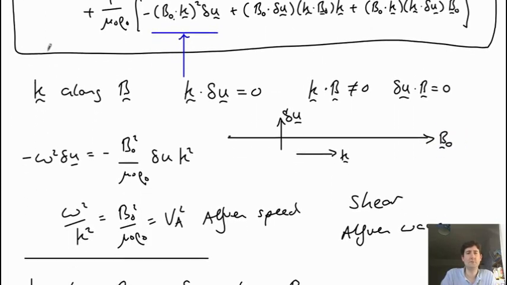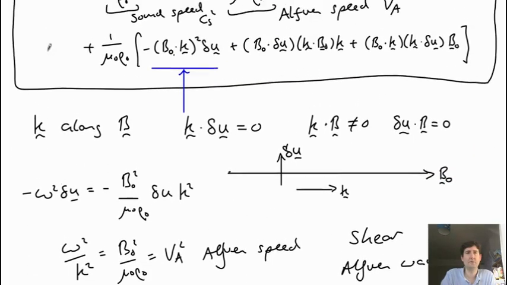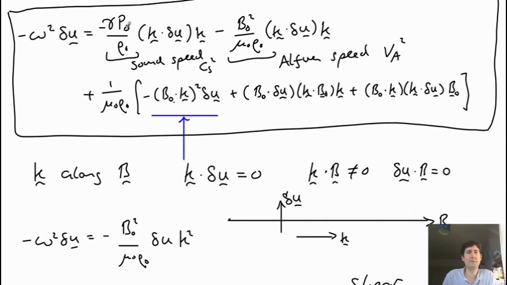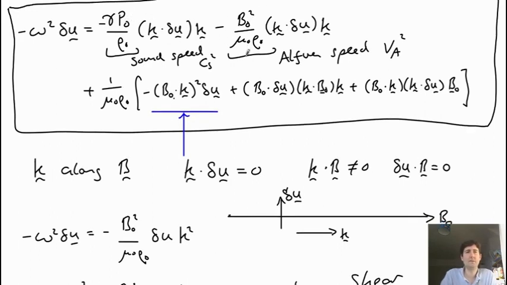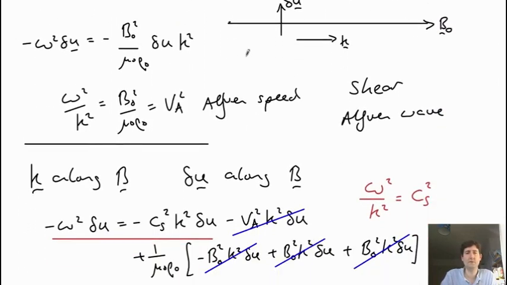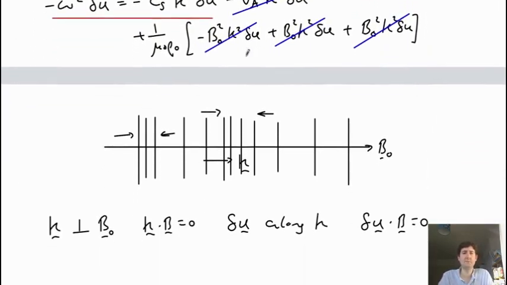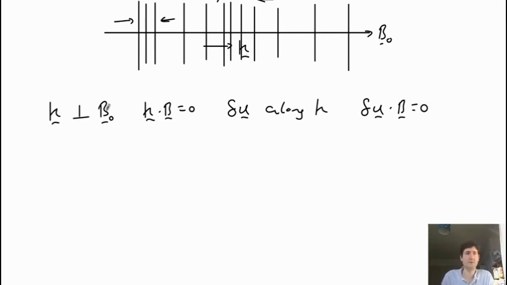And so this reduces to, I can show you over here. On the left hand side we have an omega squared. Both these terms give us K squared, and you have just a sound speed squared plus an Alfvén speed squared. And so you end up with an equation for a wave which is the sum of the Alfvén and sound waves. So omega squared over K squared is sound speed squared plus the Alfvén speed squared.